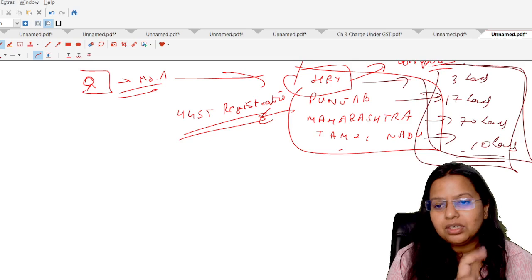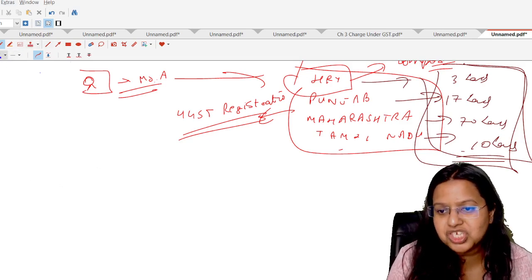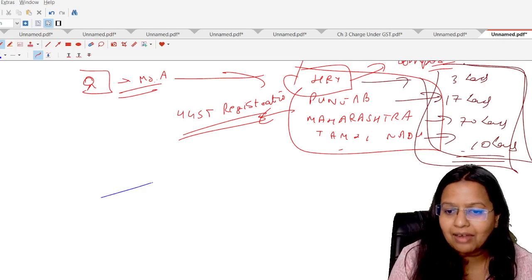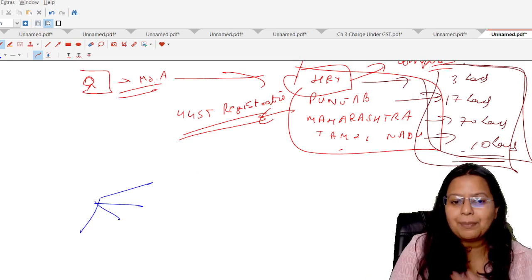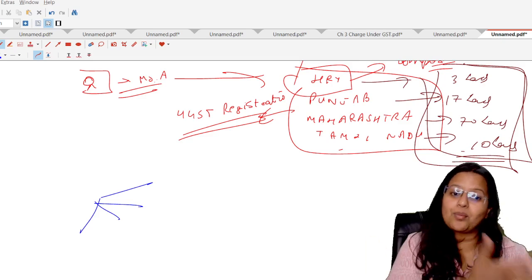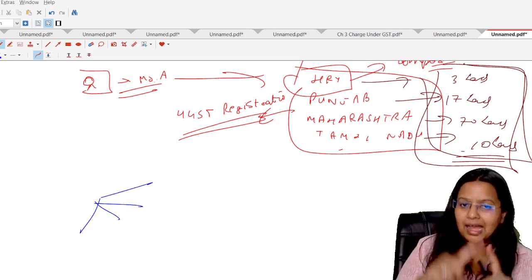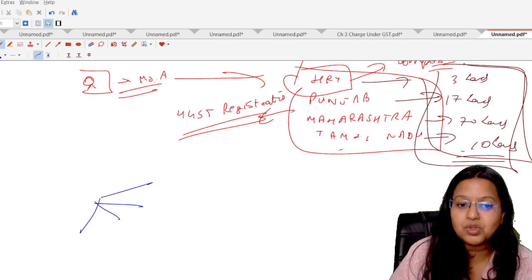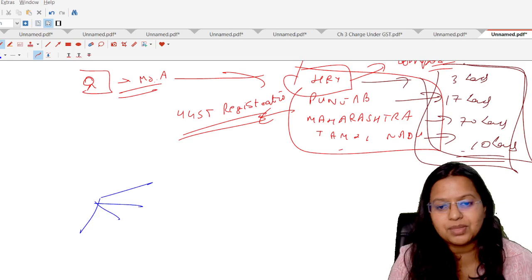Now, let me tell you one thing. If a person is getting registered under the composition scheme in one state, he has to register under the composition scheme in all the states. The person cannot take the composition scheme registration in Haryana and the regular scheme registration in Punjab. Either he will register under the composition scheme in all states, or he will register under the regular scheme in all states.